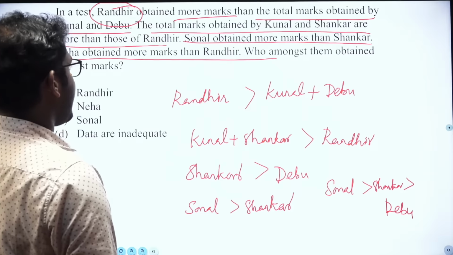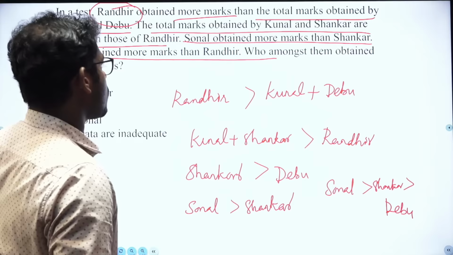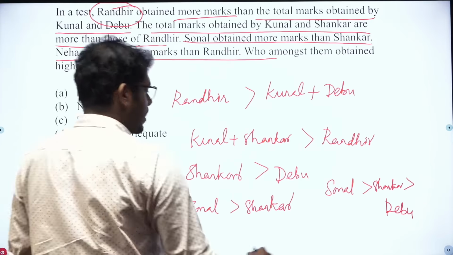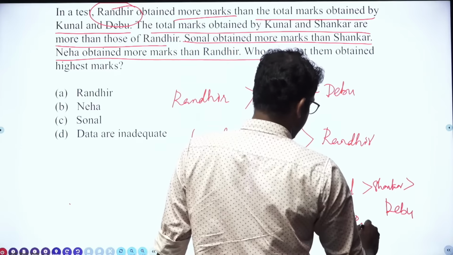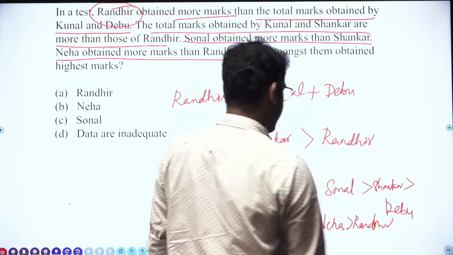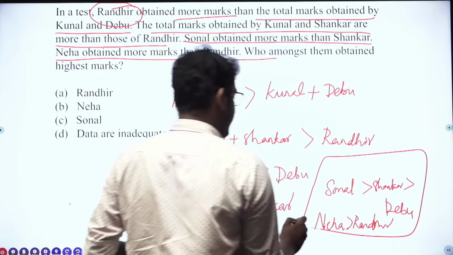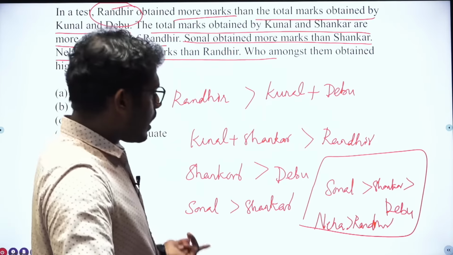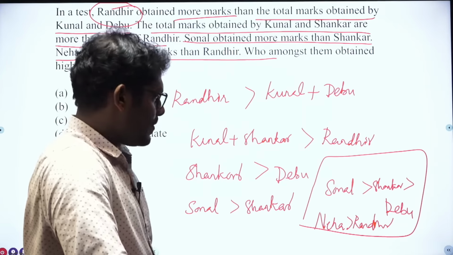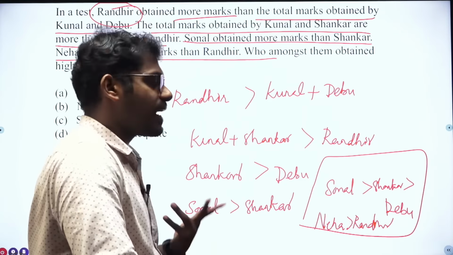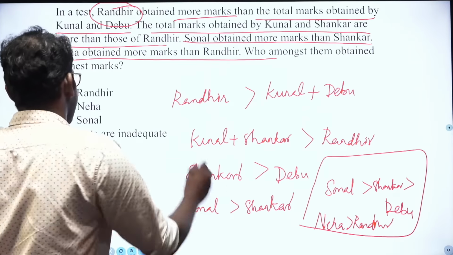But who is left? Neha is left. And Neha obtained more marks than Rendhir. Okay, fine. So the marks of Neha is more than Rendhir. But from this available information, we cannot say whether Neha has more marks or Sonal has more marks. So that we cannot say who has highest marks. So the most probable answer, yes, the data are inadequate.